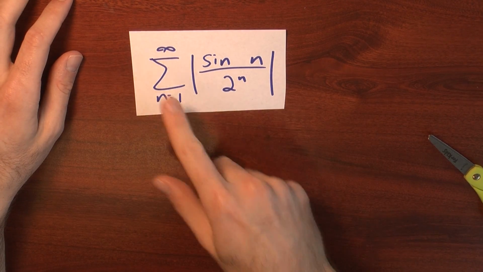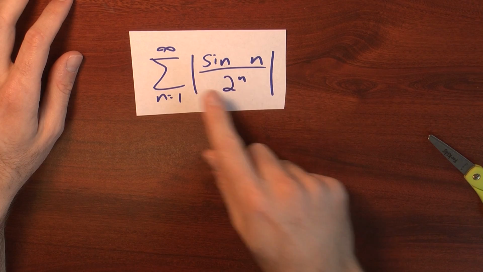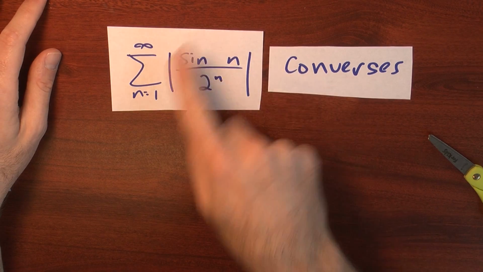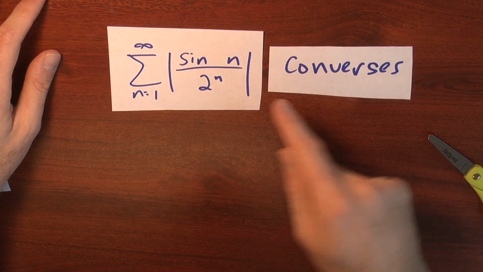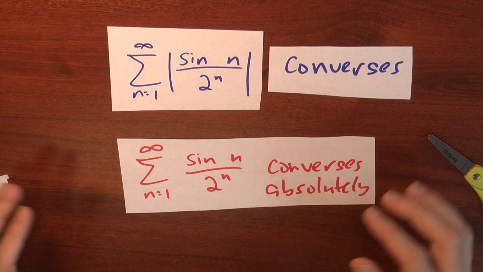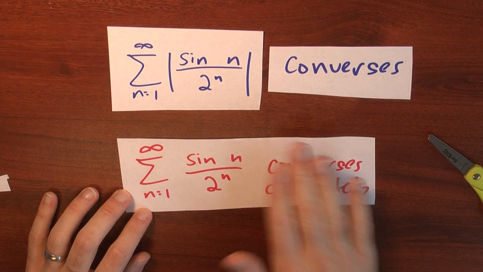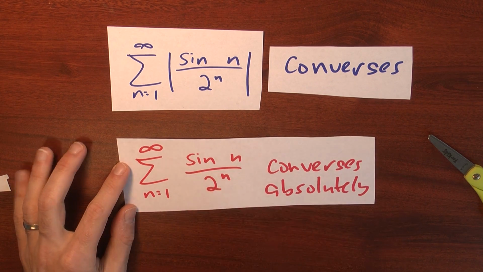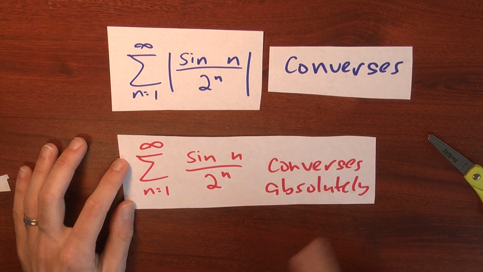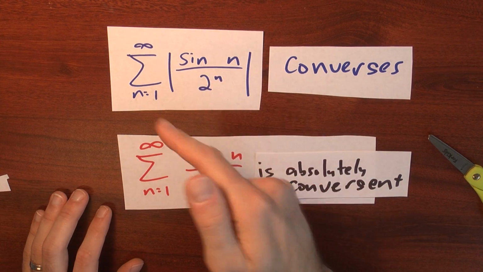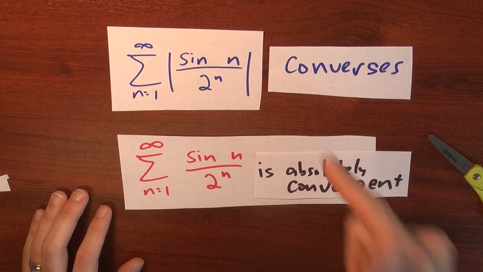What's an example of this? A while ago, we saw that the series, the sum n goes from 1 to infinity of the absolute value of sine n over 2 to the n, converges. You could prove that by doing a comparison test with the geometric series 1 over 2 to the n. That means that the series, the sum of just sine n over 2 to the n, with no absolute value now, converges absolutely, or is absolutely convergent, just because the sum of the absolute value of this quantity converges.